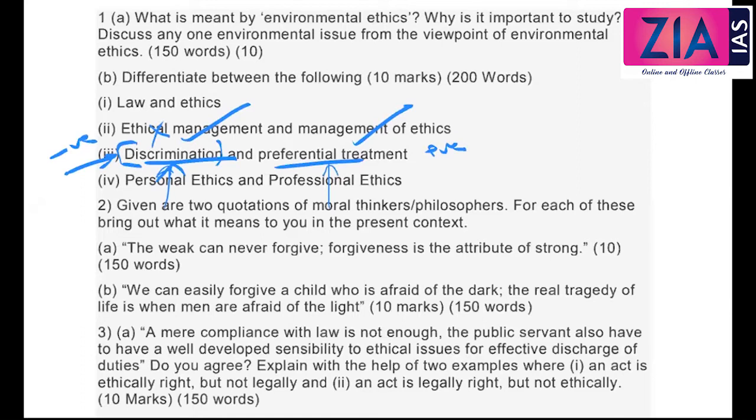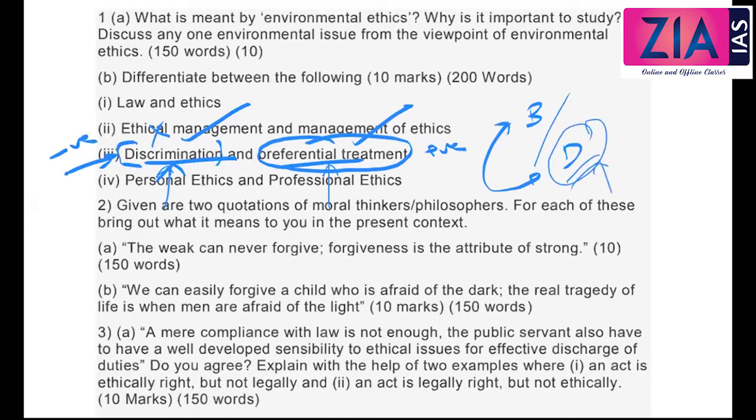So I've discussed with you that unequals to be treated unequally, that is also ethical principles. Equals to be treated equally, at the same time unequal to be treated unequally, and that is the entire concept behind this preferential treatment. Brahmins versus Dalits, completely unequal in terms of their life chances, privileges, avenues and everything. So they should not be treated equally. That is the reason why preferential treatment is required for the Dalits, to uplift them. Okay, and that is what we are understanding as preferential treatment, and this is positive.